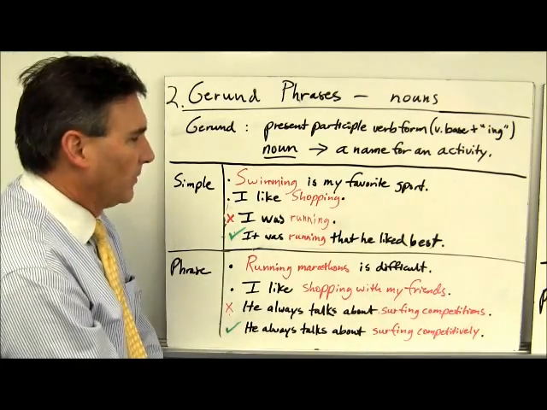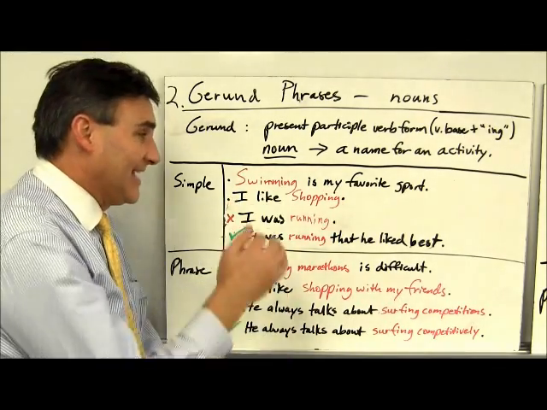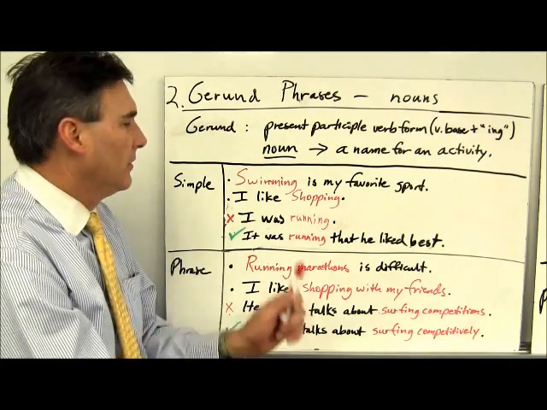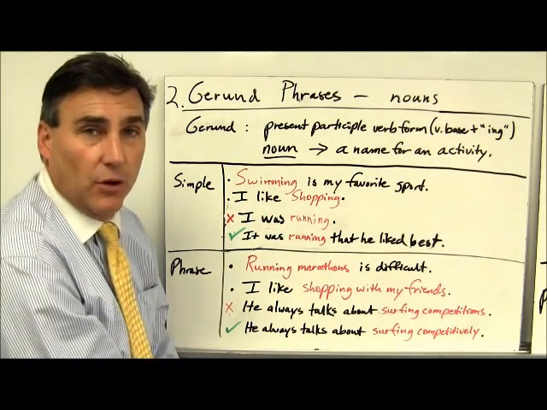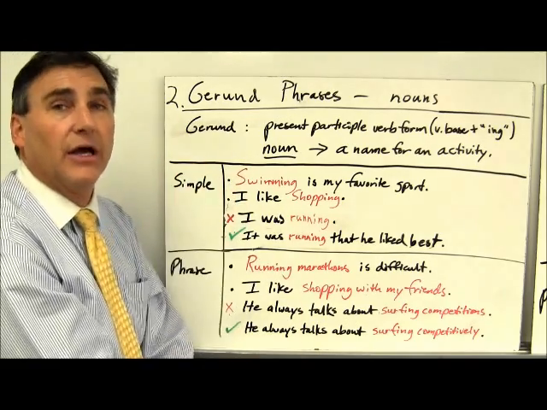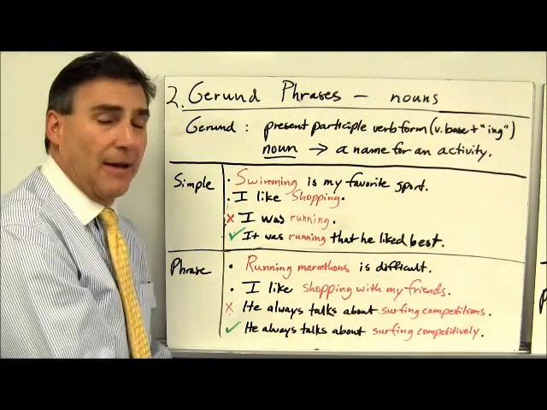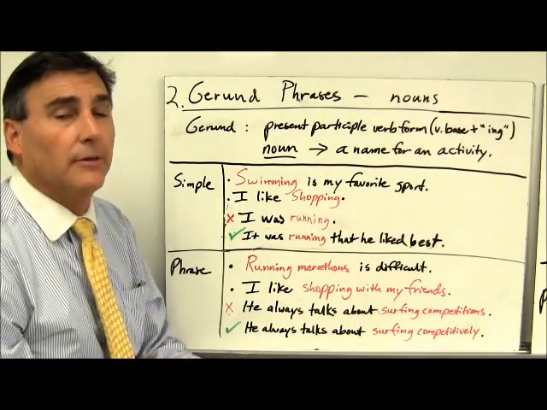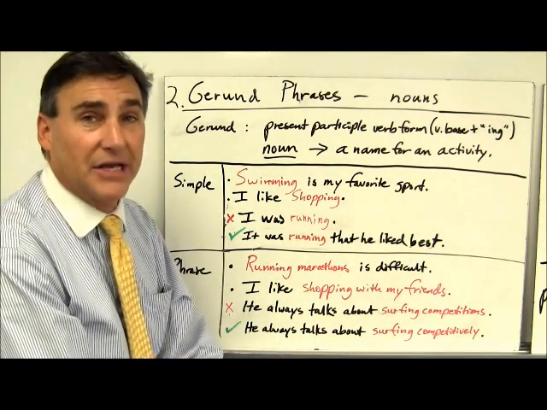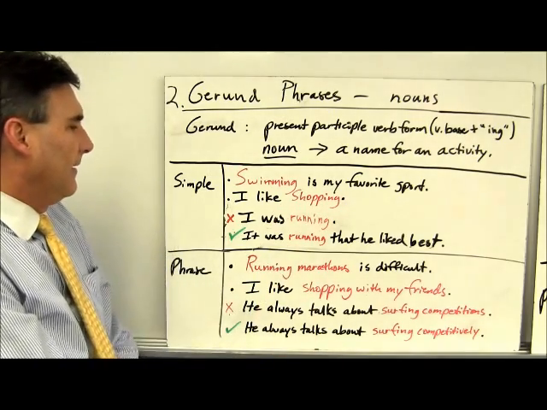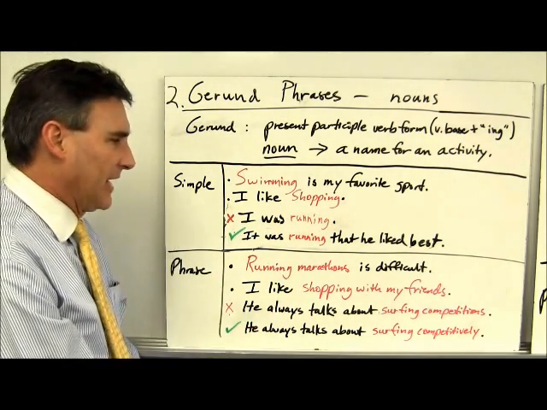Swimming is my favorite sport. It's the subject. It's what is the favorite sport. So, of course, that's a noun. So here it is, an -ing-based verb form, the present participle, used not as a participle but as a gerund, a noun. Second one, I like shopping. Here again, we see it as the direct object. I like what? Shopping. So we have a gerund now, a noun, being one of the things nouns can be, a direct object.